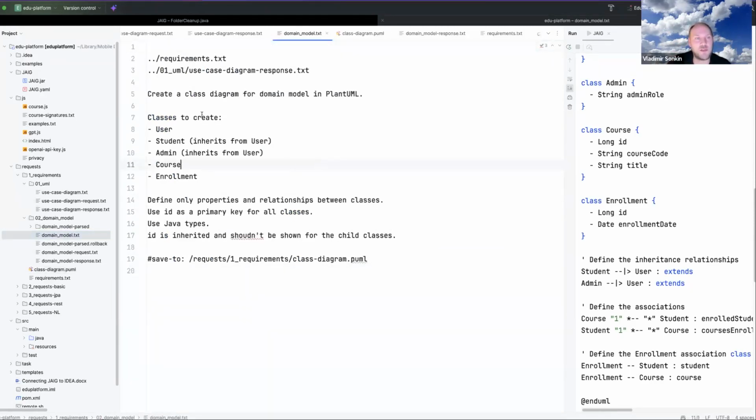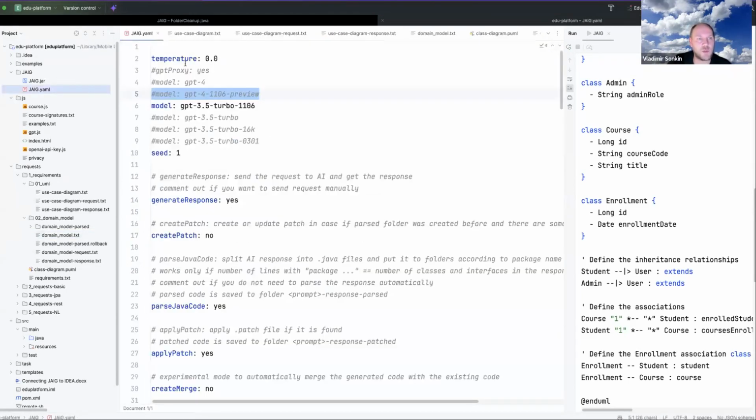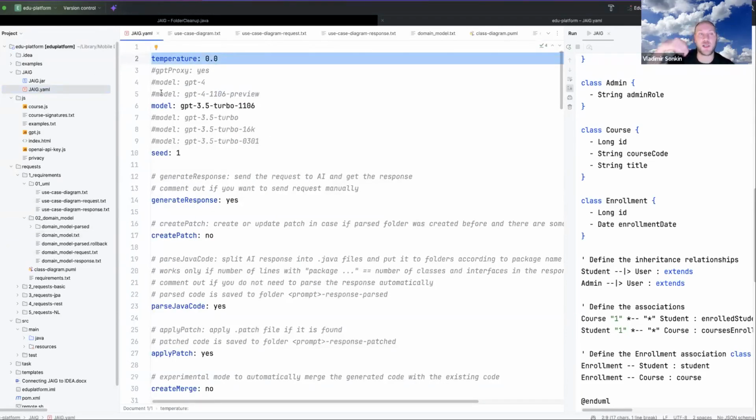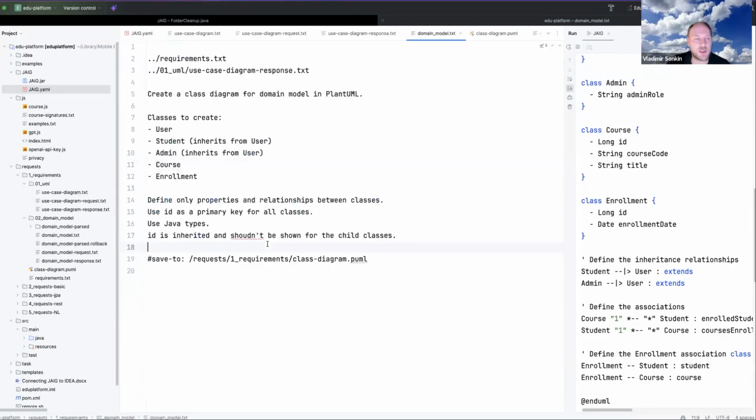So basically I will use this model. Also, you are able to configure temperature. This is the default temperature setting in JAIG YAML. Theoretically, it should provide predictable results, but in practice, it is not giving predictable results for some reason. So it's still not stable, I would say, these models especially.